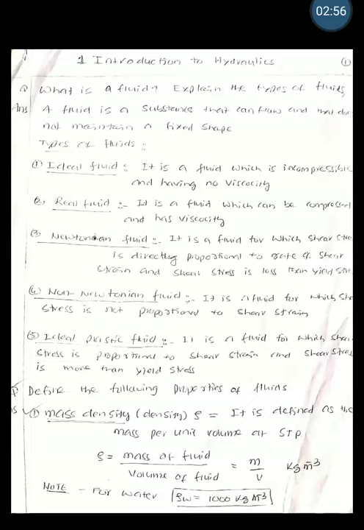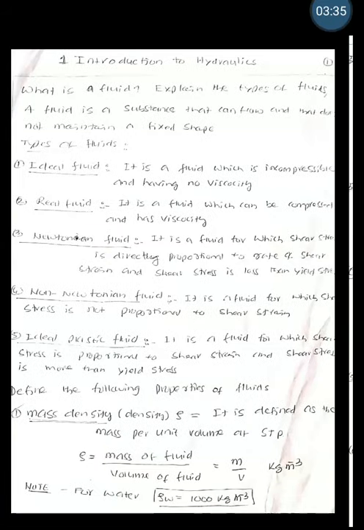And he will also ask some important definitions, and the very commonly asked definitions are: the first one, mass density, which is also called density. It is represented as rho. It is defined as the mass per unit volume at STP, that is standard temperature and pressure. Therefore, rho is equal to mass of the fluid divided by volume of the fluid. Hence, its unit is kg per meter cube. For water, the density of water or mass density of water is taken as 1000 kg per meter cube.